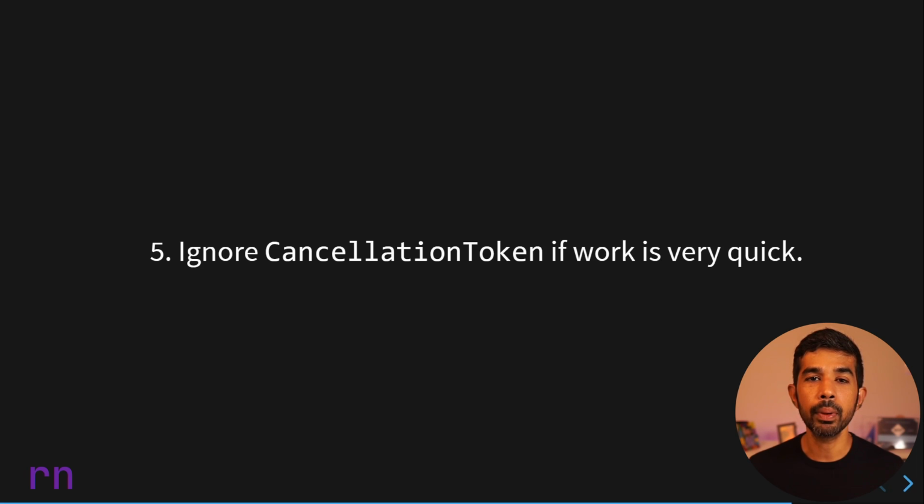Now, if you have an API endpoint or your function does something really quick, and in which case this cancellation token doesn't make any sense, you can completely ignore this. Now, again, this is an intentional choice that you need to make when you're writing your function code or your API endpoint. So the next time you pass around that cancellation token, think again.